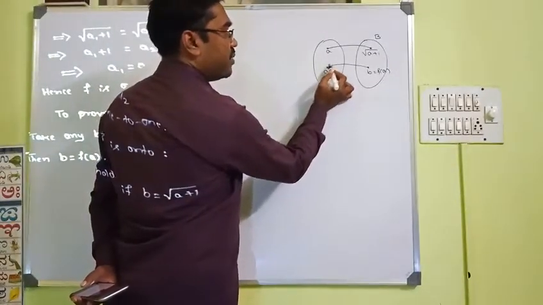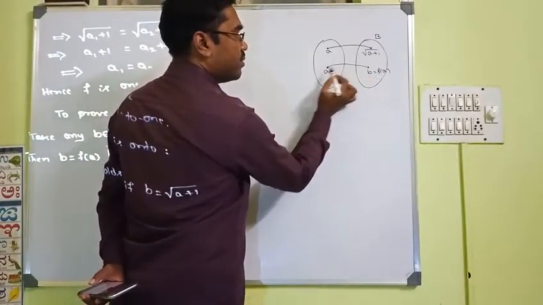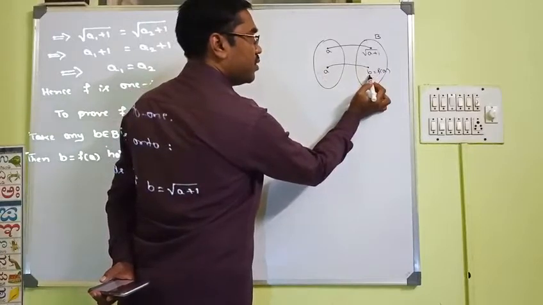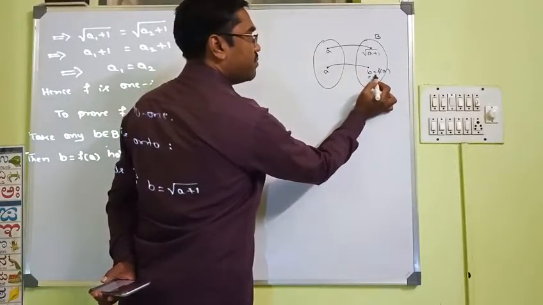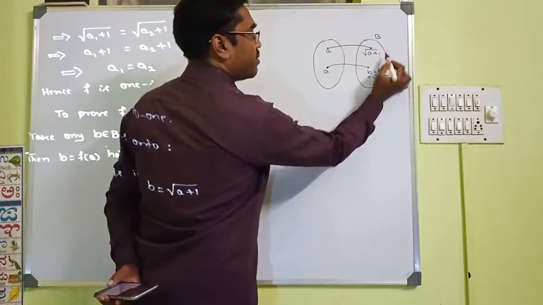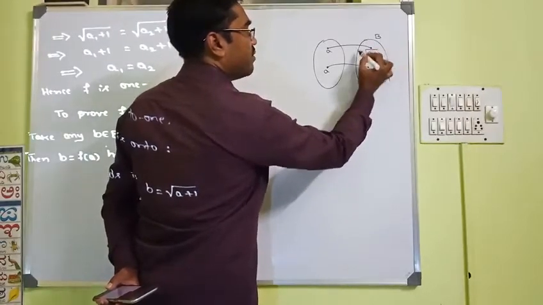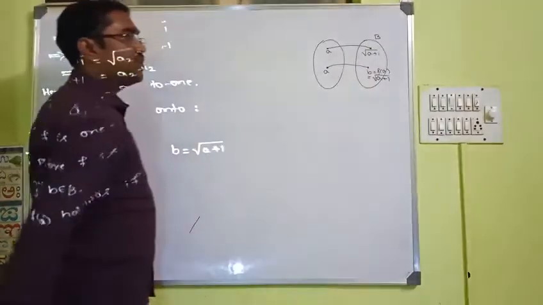The image of a becomes b only when b is of the form root of a plus 1, because every image is of this form, so b must be of this form.